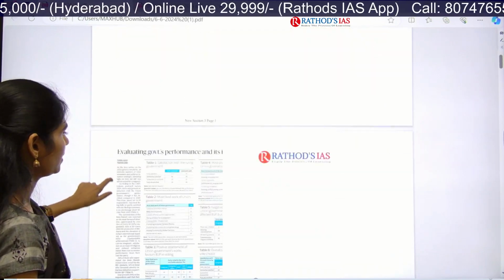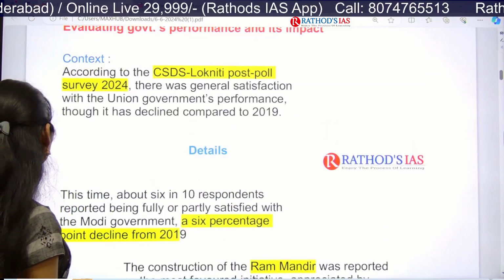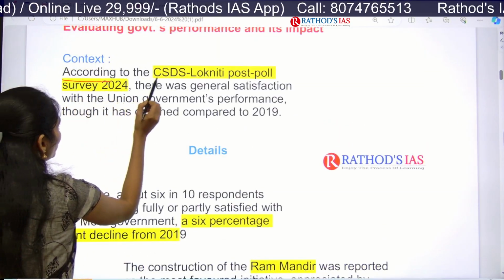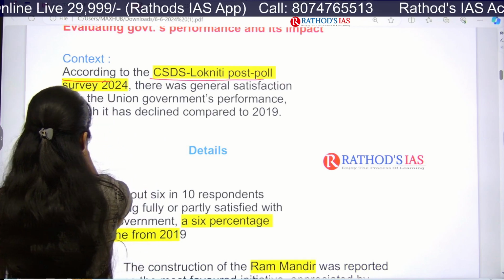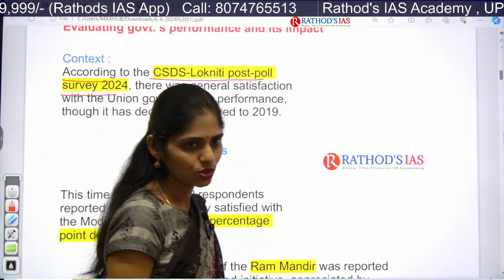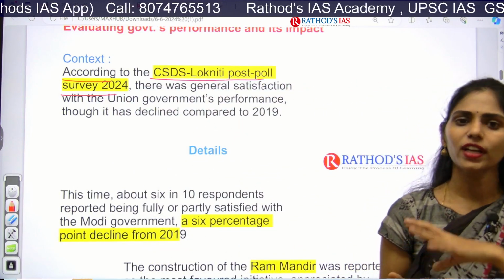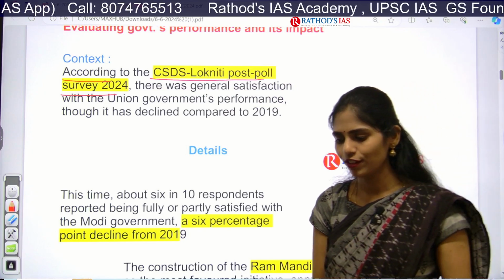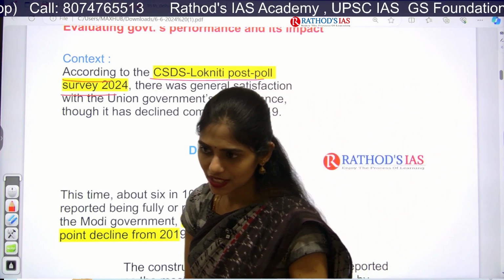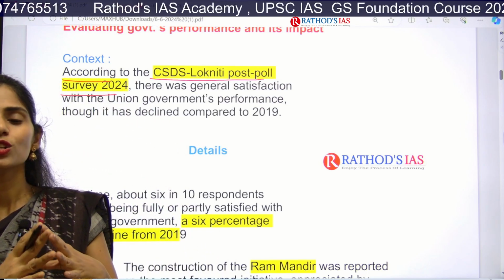Okay, let us see this first article. If you see the context, it says that according to the CSDS Lokniti post-poll survey, it is talking about people's satisfaction, whether people were satisfied or not. If satisfied, in which areas they were satisfied, if not, in which areas they are dissatisfied, and in which areas they said no to BJP.